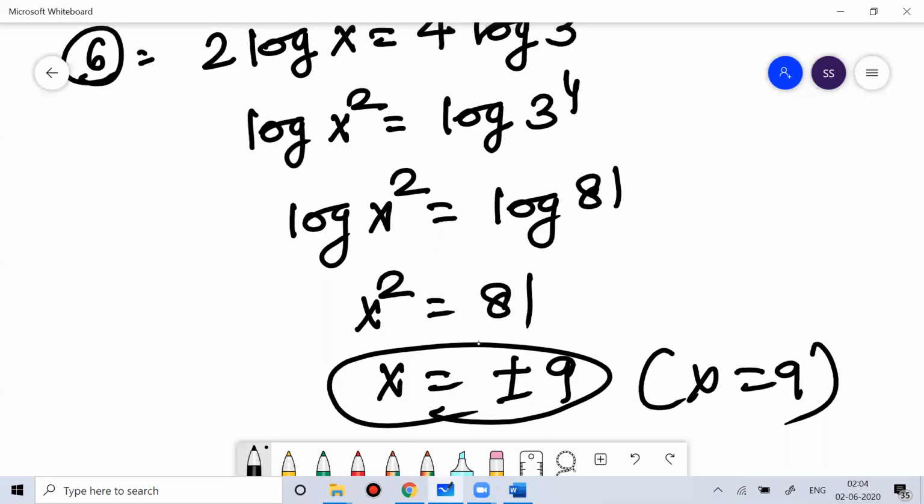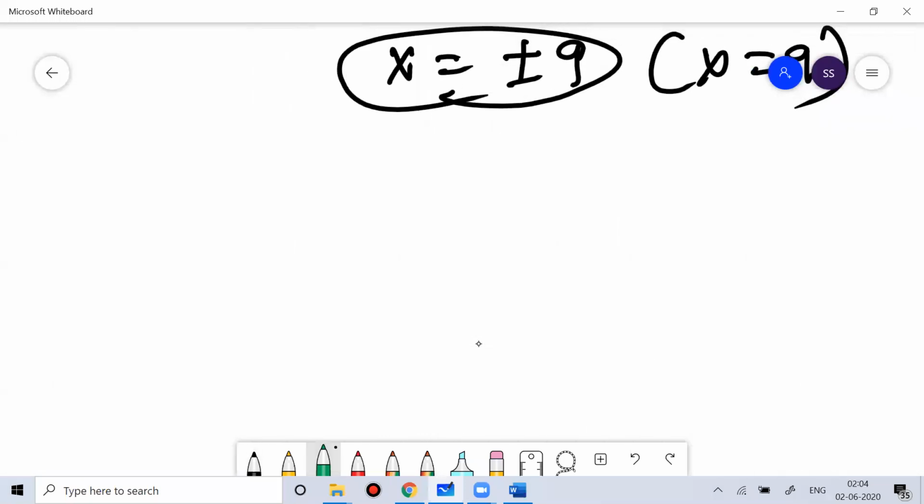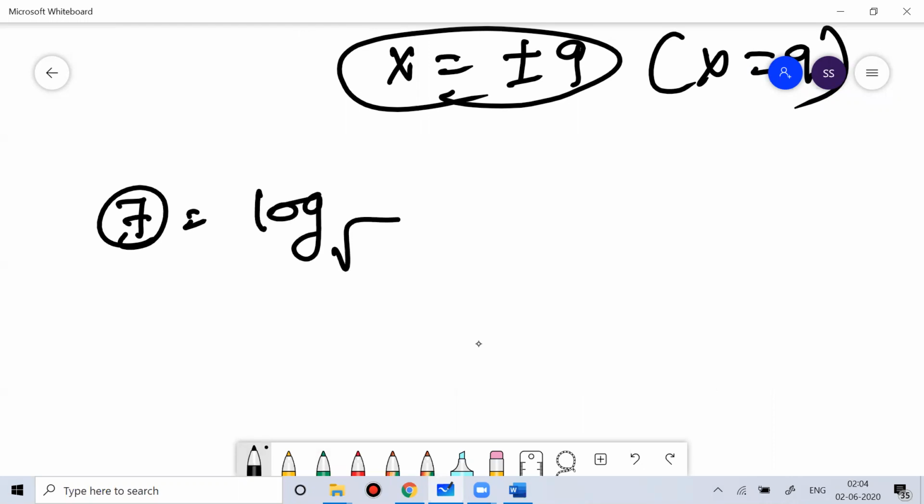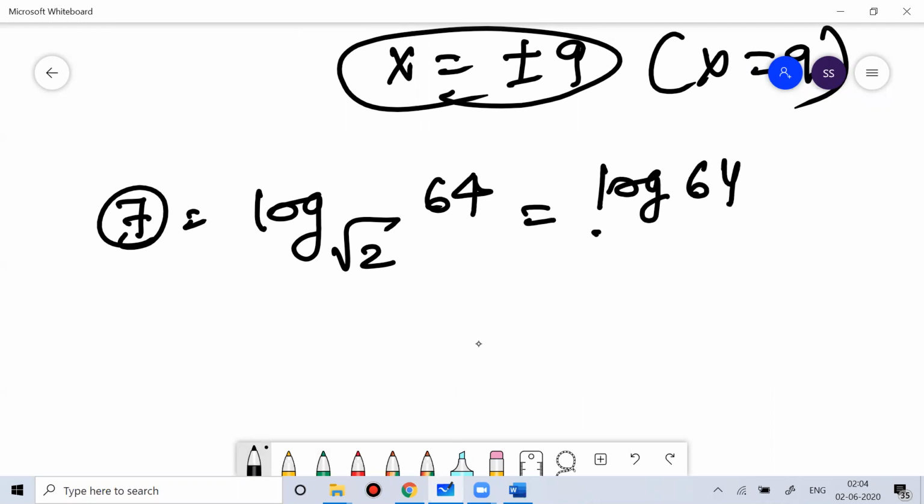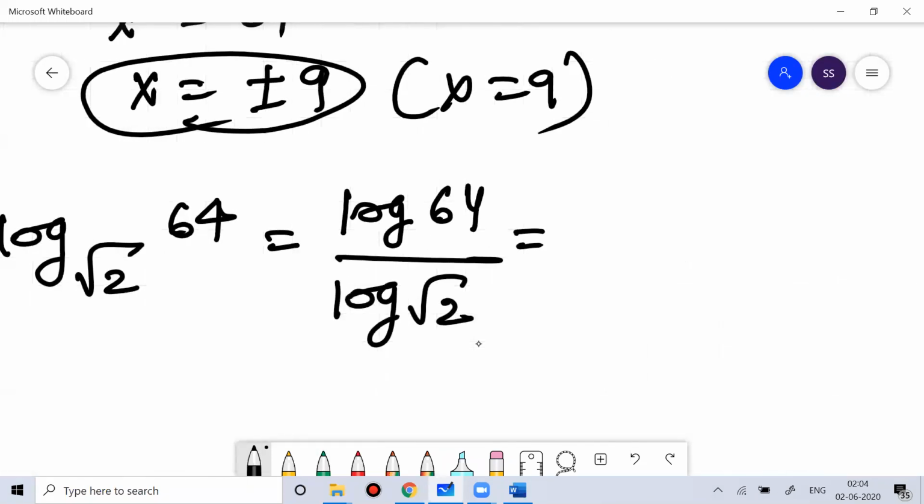Log root 2 of 64. If I solve question number 7, now tell me what power of root 2 will give you 64. You can write this as log of 64 divided by log of root 2. Everyone knows the powers of 2, no? Power cycle of 2. So 2 to the power 6 is 64.